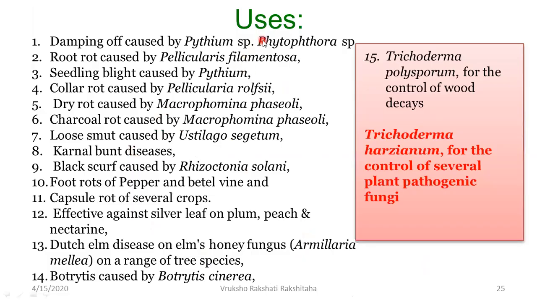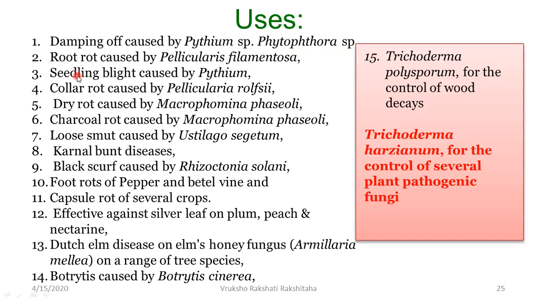Now, let us see what are the different uses of trichoderma, in which diseases trichoderma has been used. There's quite a big list. You can remember a few of them. So trichoderma can be used as a biocontrol agent in case of damping off caused by Pythium species and by Phytophthora species. Then it can be used in case of root rot caused by Pellicularia filamentosa.